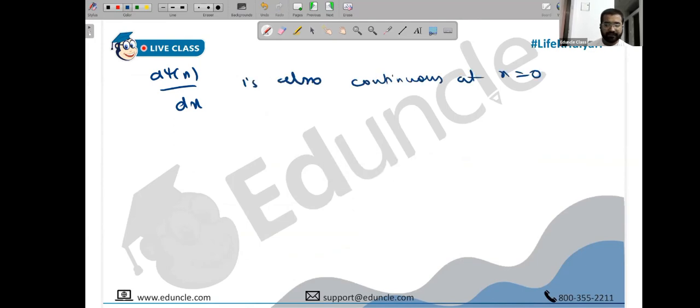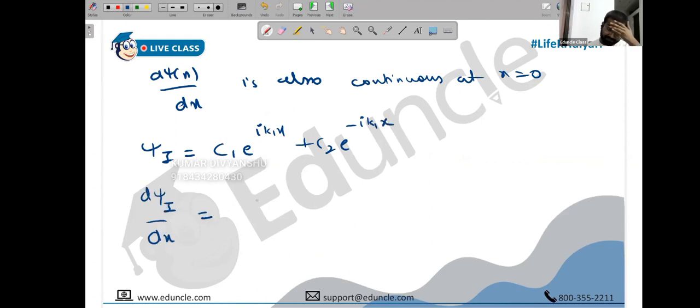F x equals to 0. Okay, so we need the derivative. Let's first calculate psi 1. Psi 1 was C1 e raised to I k1x plus C2 e raised to minus I k1x. Let's calculate its derivative. So this will be C1, derivative of e raised to x is e raised to x, derivative of e raised to I k1x is e raised to I k1x.